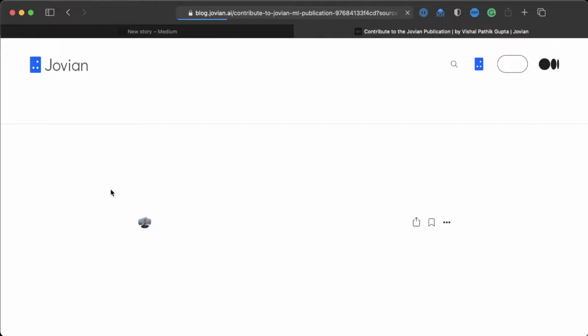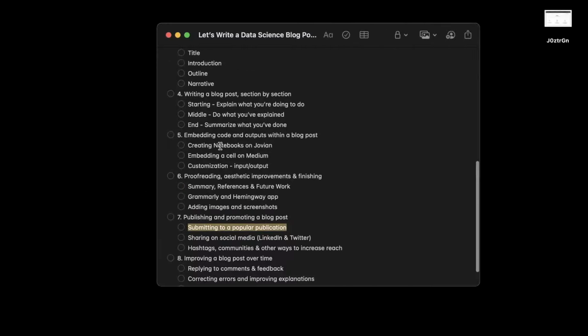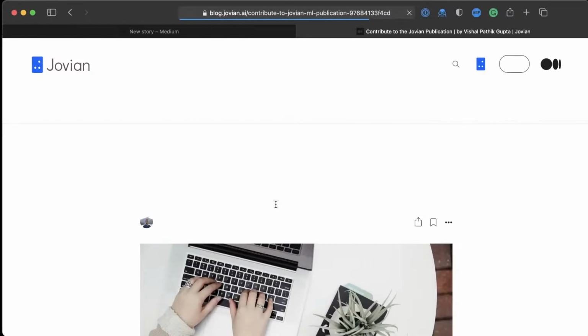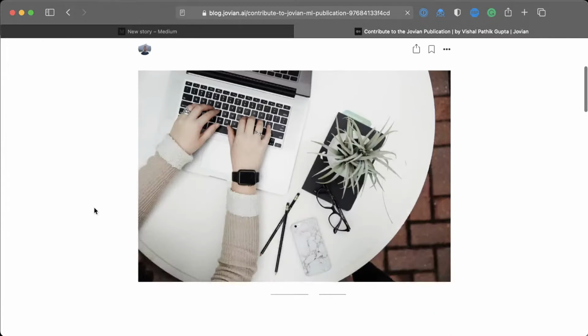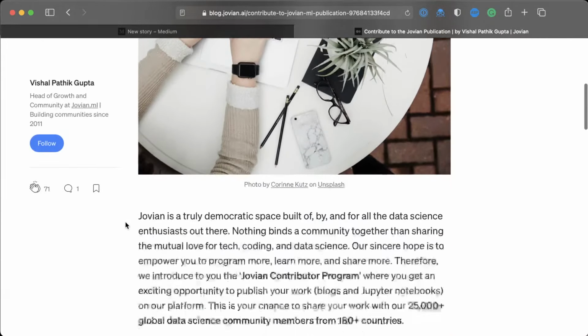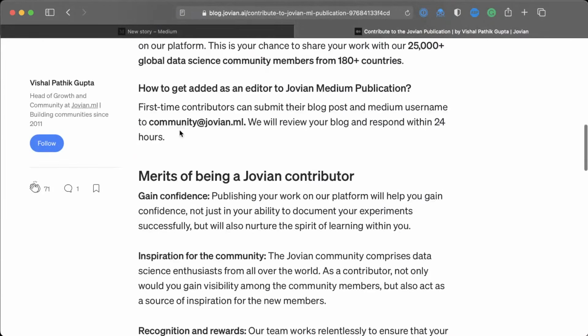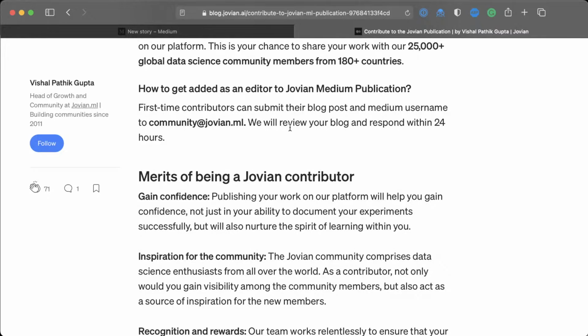Mostly what you want to do is follow the process that we've just described, this 5-step process. If you've followed everything till step 6, then you satisfy the criteria. And the first time you want to contribute, you just write an email to community@jovian.ai. Here, you just write an email to community@jovian.ml or jovian.ai, and we will review your blog post and get back to you within 24 hours.